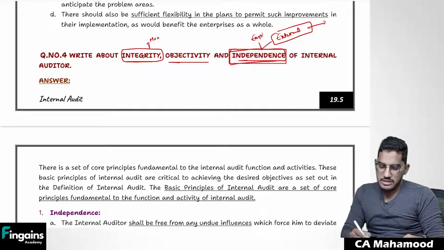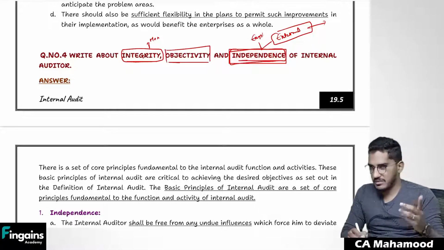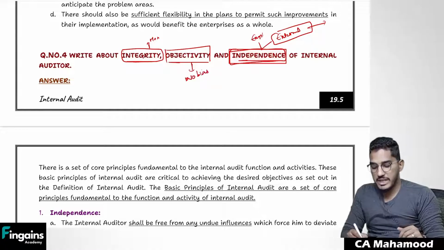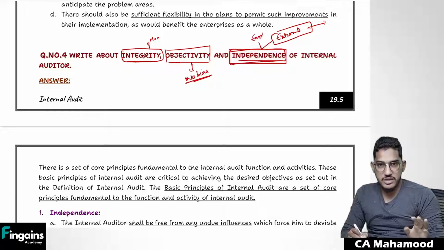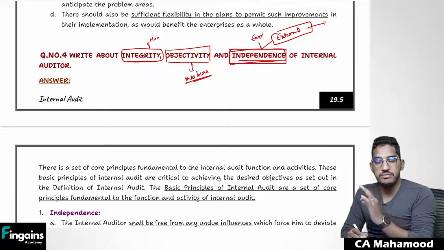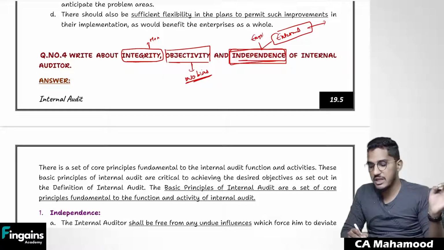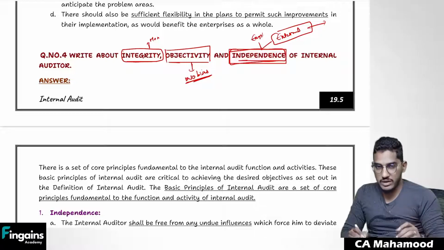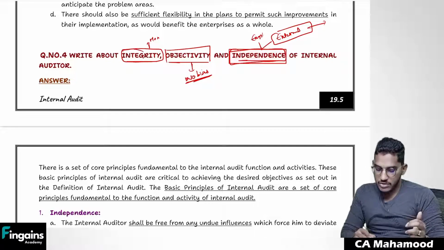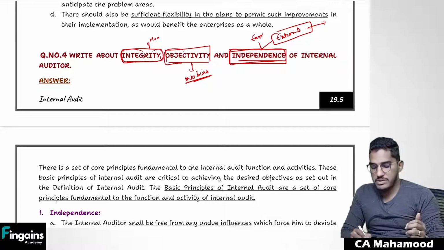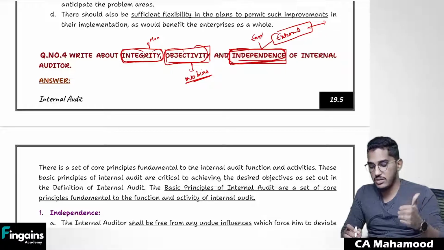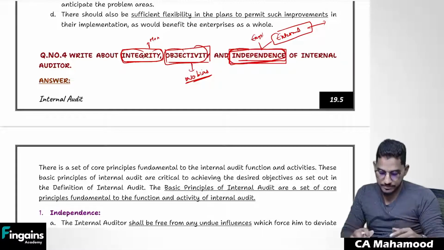And objectivity, see, more or less objectivity and independence convey the same thing. Objectivity means no bias. There should not be any bias, there should not be any partiality. He should be able to do the work free from bias, free from partiality. So that nature we are going to call objectivity. These things are not new to us. These ethical requirements are even complied with by the external auditor. Similarly, the internal auditor is also required to comply with these requirements: integrity, objectivity, and independence.